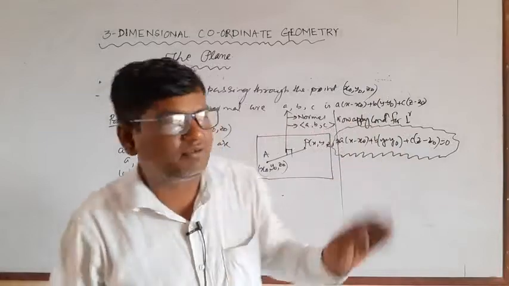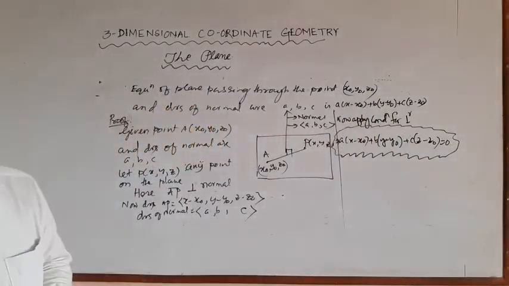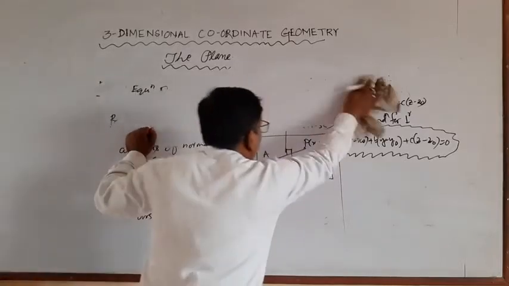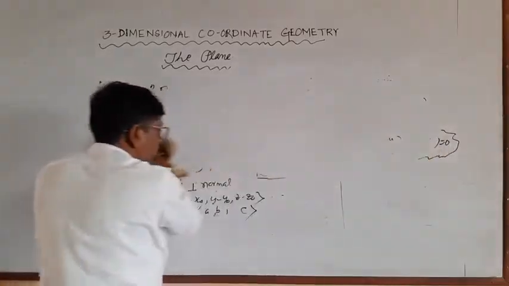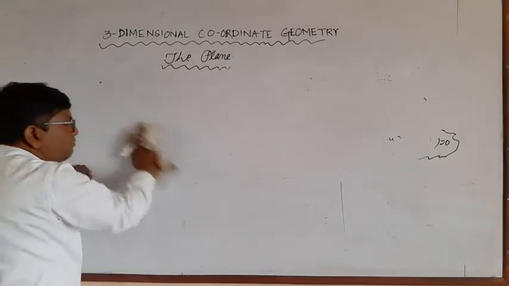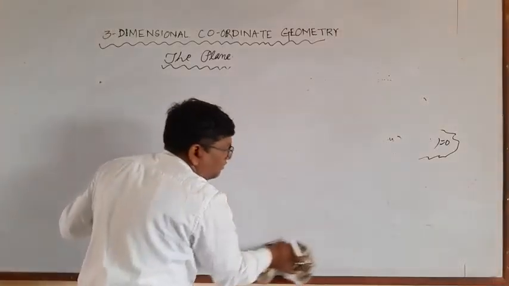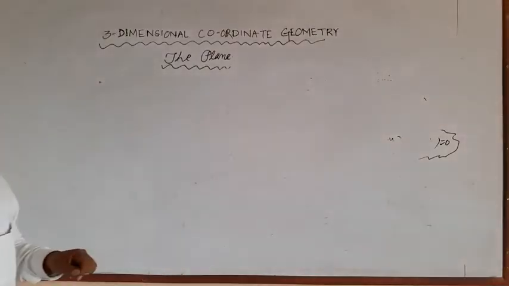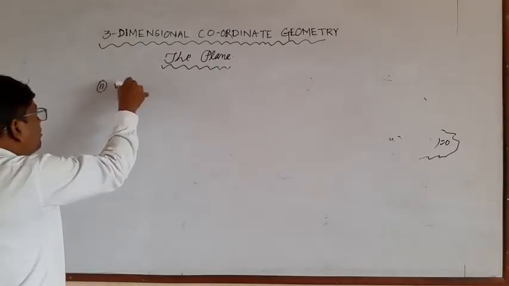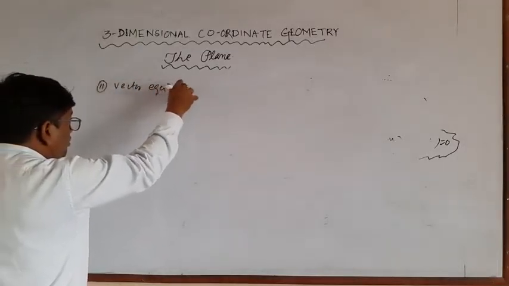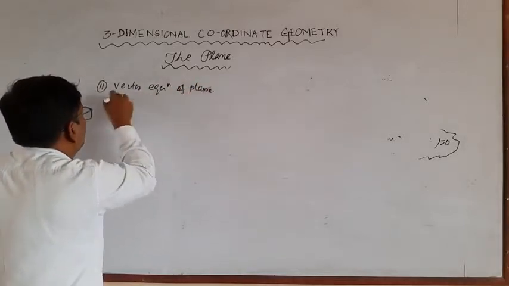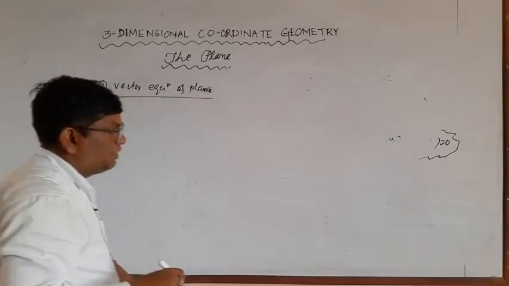Now this is the Cartesian equation. This is the concept and proof of the Cartesian equation of plane passing through a single point and having DRS of the normal A, B, C. Now second one is the vector equation of plane.